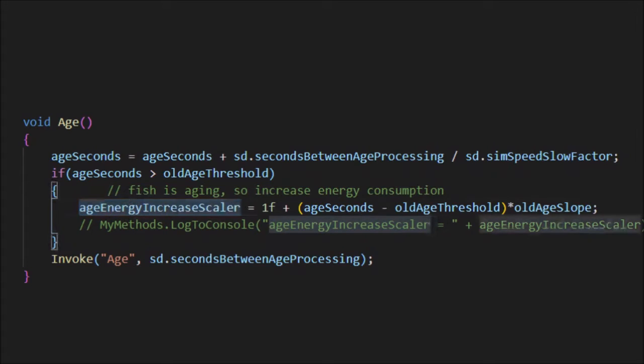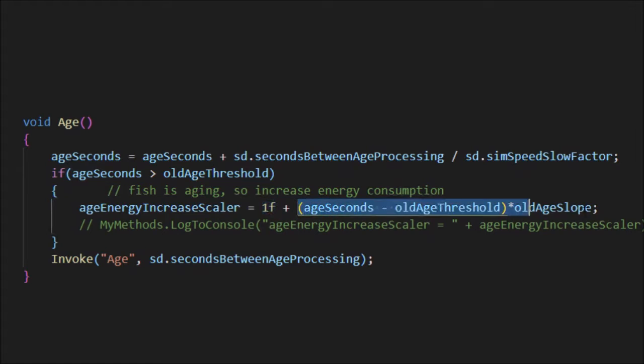This value is multiplied by the amount of energy used just to stay alive. So when the fish is below old age, this number right here is just 1, and we're just multiplying by 1, so it doesn't change anything. But as this number gets bigger than 1, then we're using more energy than we were before per second of the fish's life. So we always have 1 in there.